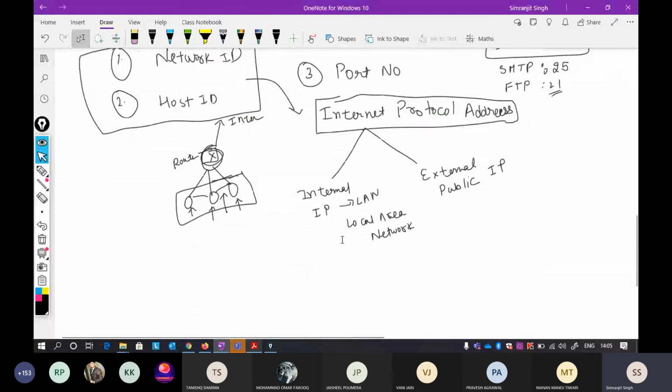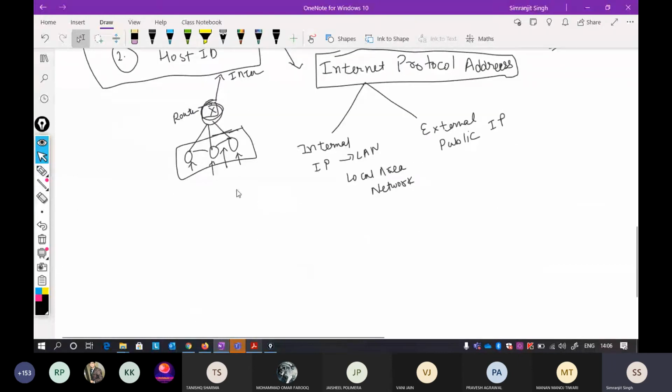Most probably you have seen something like this: 198.168.0.2.3.4, something like this. So this is an example of an IP address. This is a particular example of an IP address.